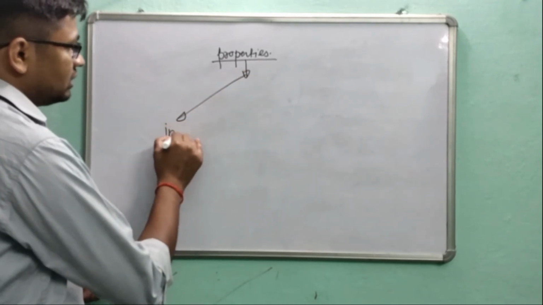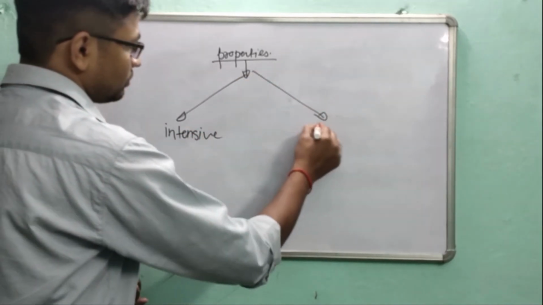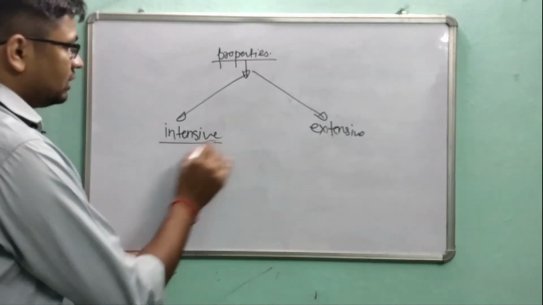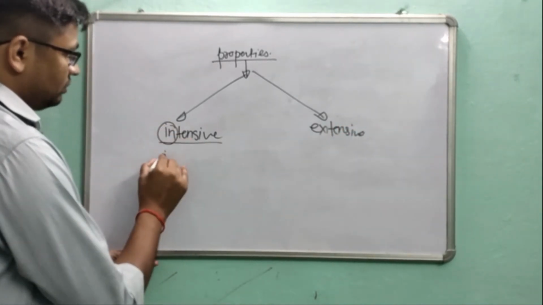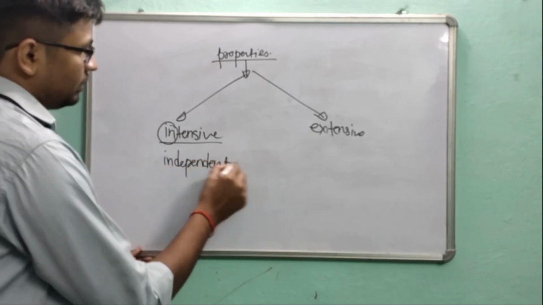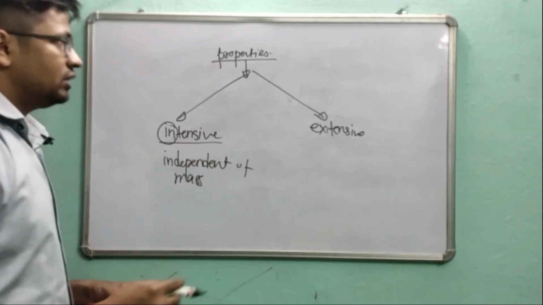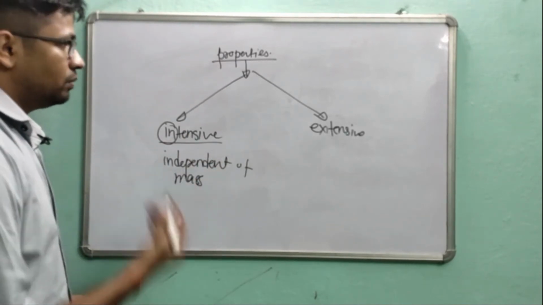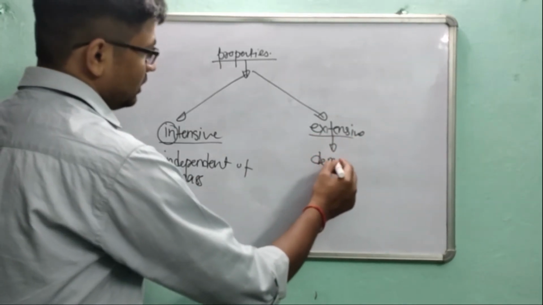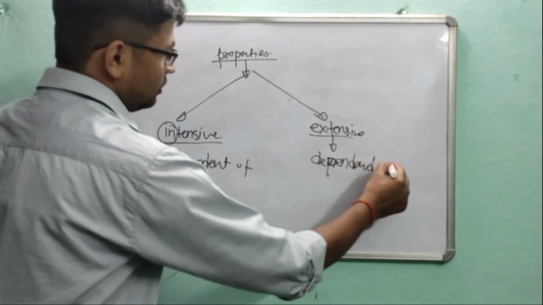The first one is intensive and the second one is extensive. Intensive means independent of mass. If mass changes and there is no change in the property, then it is called an intensive property. Extensive means dependent upon mass. If mass changes, the property will also change.